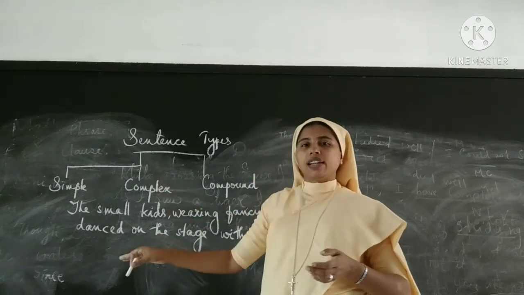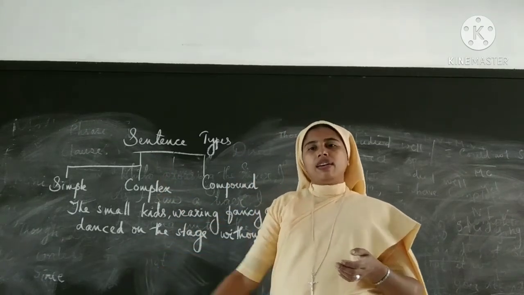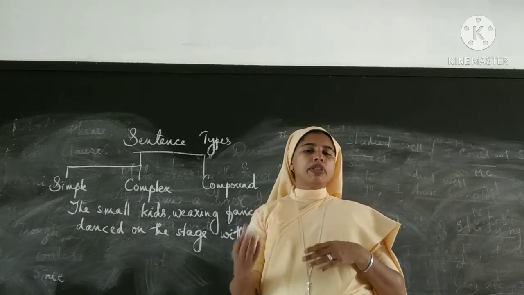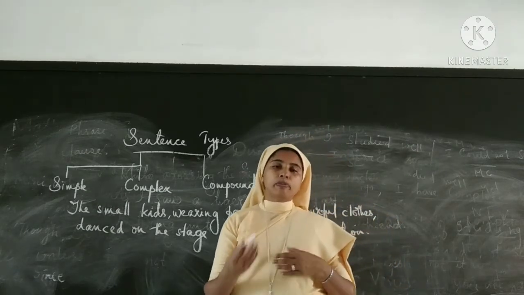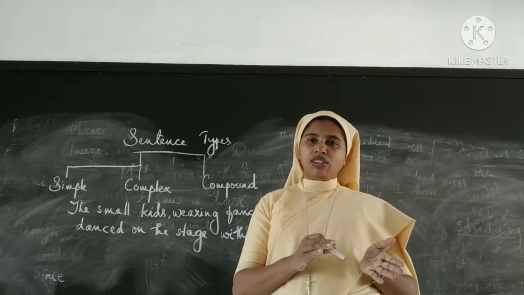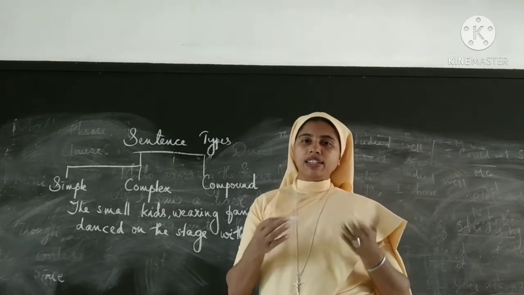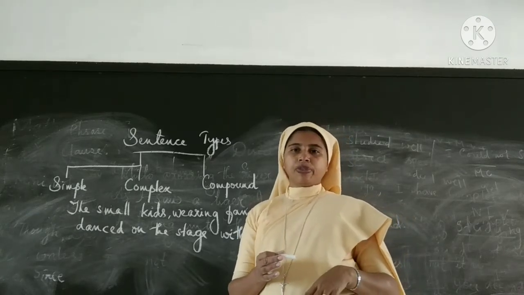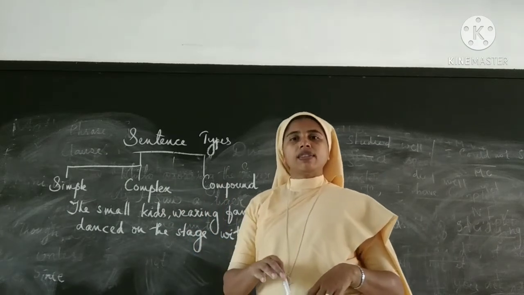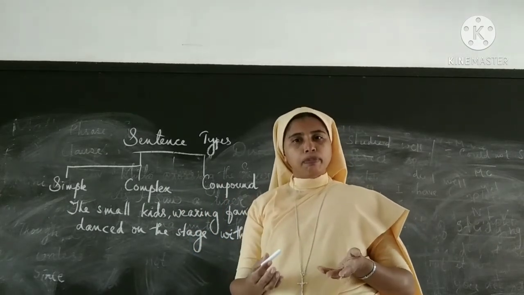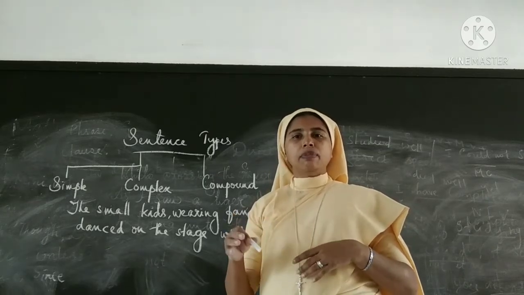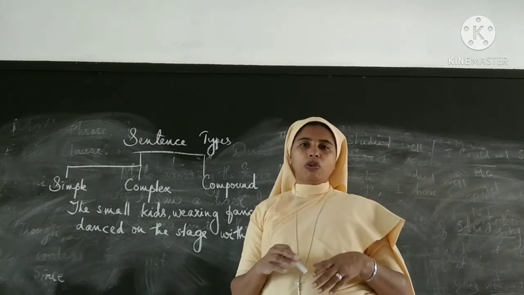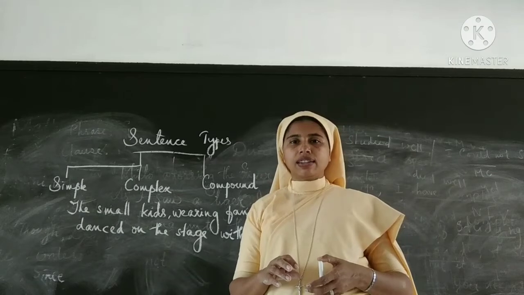Okay, we'll see each type in detail. Okay, I think you understood. In a simple sentence, there must be only one clause that must be the main clause. In a complex sentence, there must be more clauses, but there must be one subordinate clause. And in a compound sentence, there can be two or more main clauses. There must not be any subordinate clauses in compound sentence. Okay, I think it's clear.